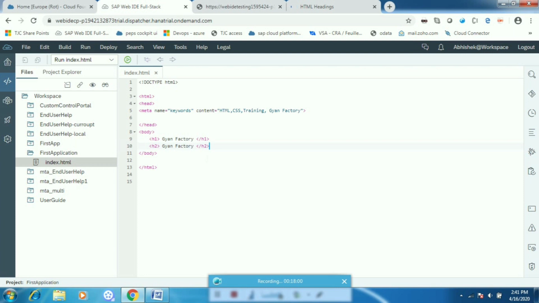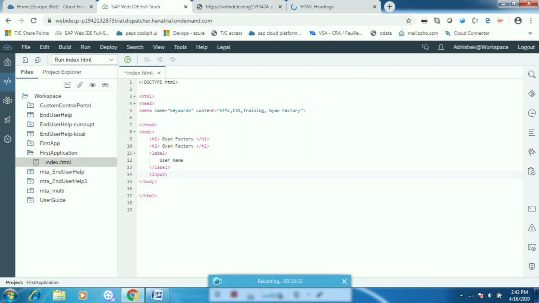Likewise, we can also create some label and input. Here you can see I'm creating this label tag. In this label tag I can give the text or label, so for example I am giving username, and I can create one input tag.